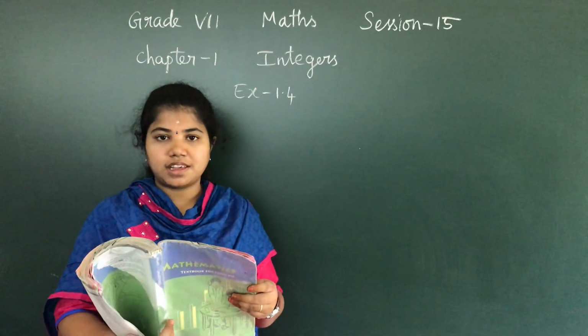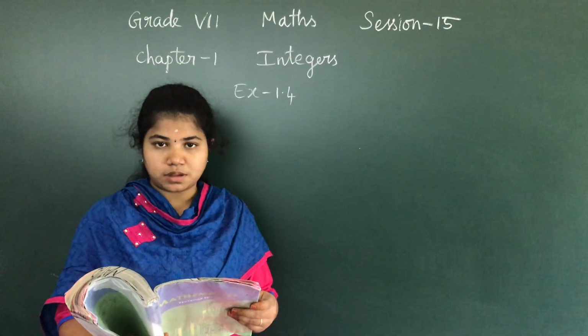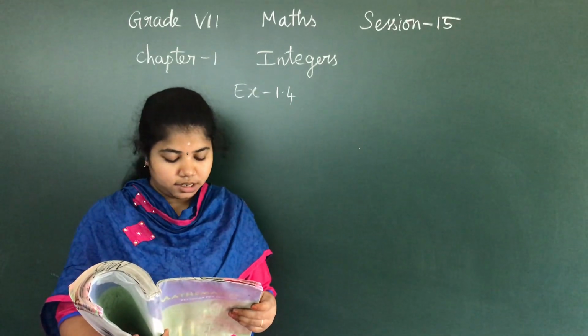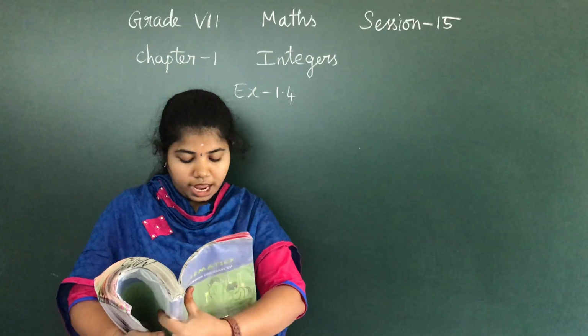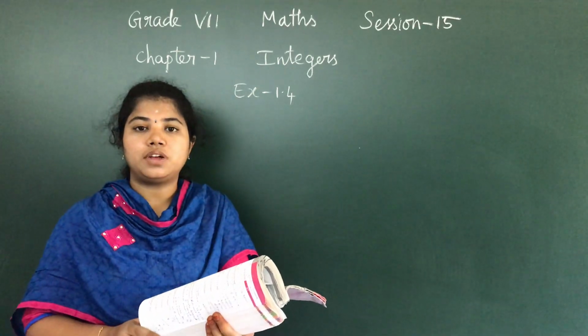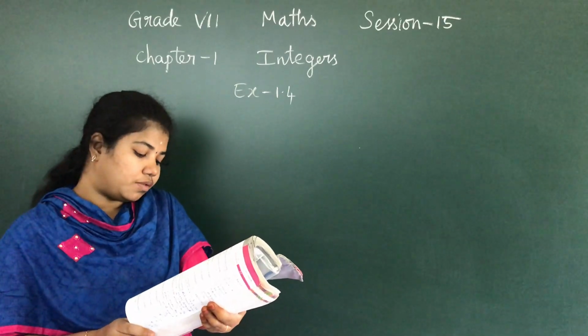We have completed exercise 1.4 up to third sum. G and H has been given as homework. Hope you have all completed it. Now I'll move on to fifth sum. I'll explain the fourth sum later so that you can do that as homework. Okay. Now listen to the fifth sum.